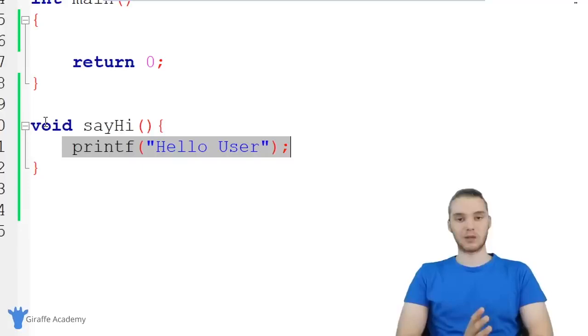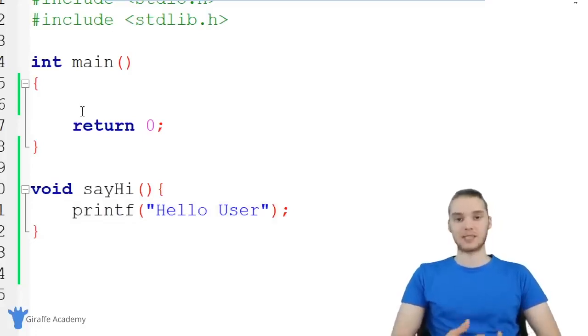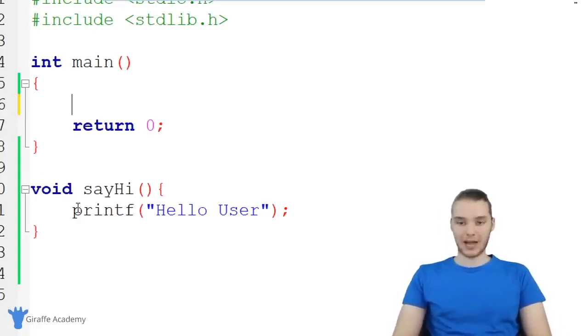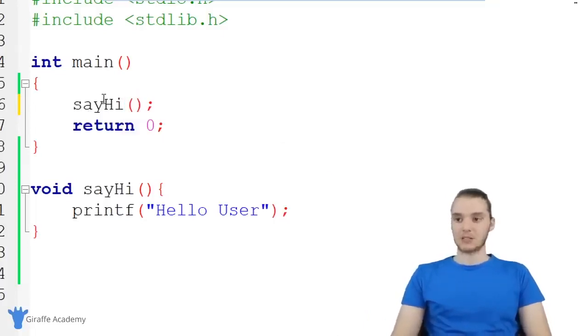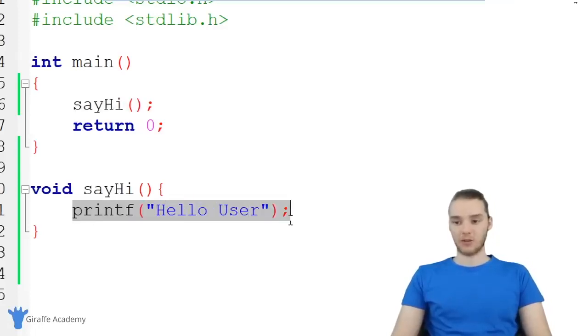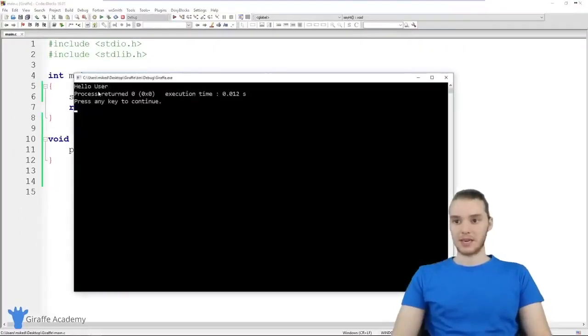And this is the first lesson with functions, is that in order to use the code inside of the function, we have to call it. Calling a function basically means we're telling C that we want to execute all the code inside of it. So if I want to execute this code, I can call this function. And the way that I do that is just by typing out the name of the function and an open and close parentheses. So now, instead of just printing out nothing, C is actually going to go over here and execute all the code in the say hi function. So let's run our code, and you'll see now we're printing out hello user.